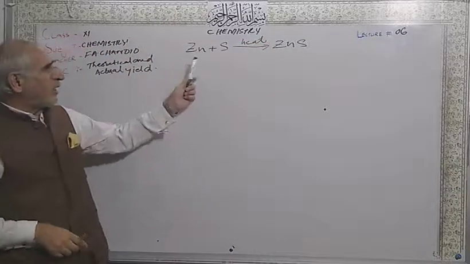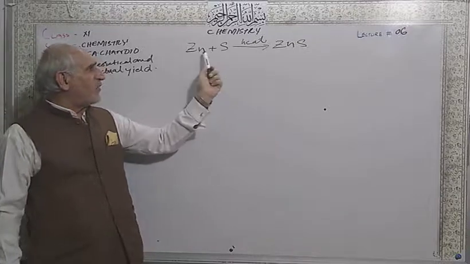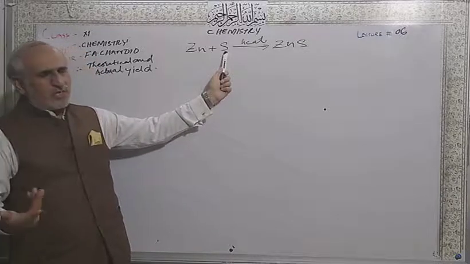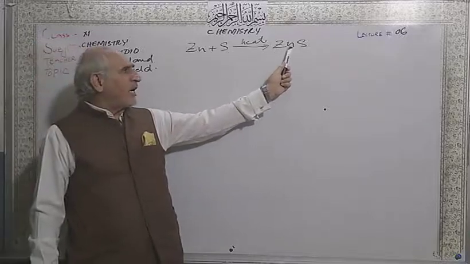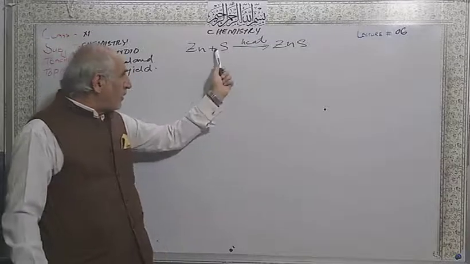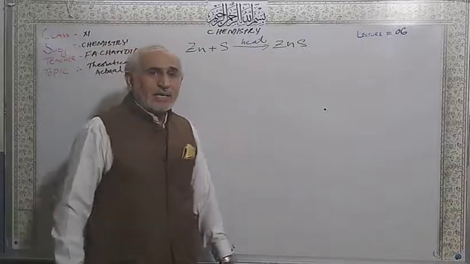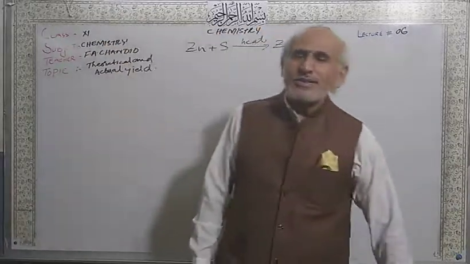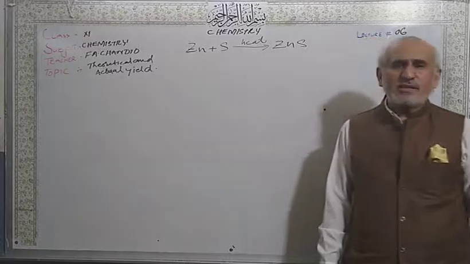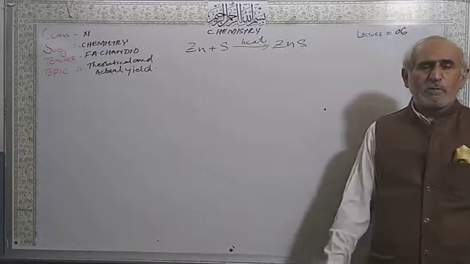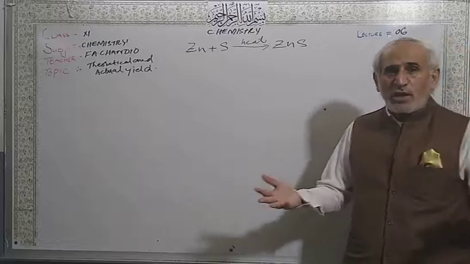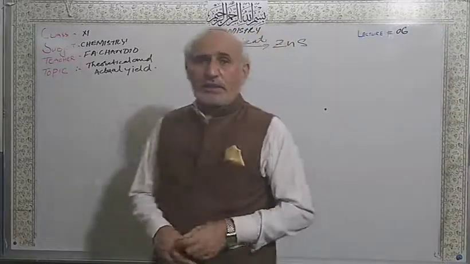So when you are going to prepare zinc sulfide from zinc and sulfur, suppose this is the example I am giving you. When I calculate the amount of zinc sulfide from the balanced chemical equation, the stoichiometric equation, this is according to the law of conservation of mass. You can't change the masses of zinc and sulfur. So this is called a theoretical yield.